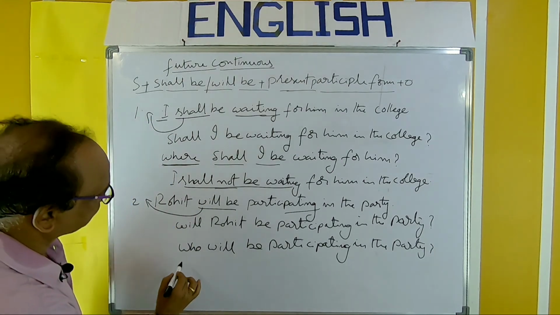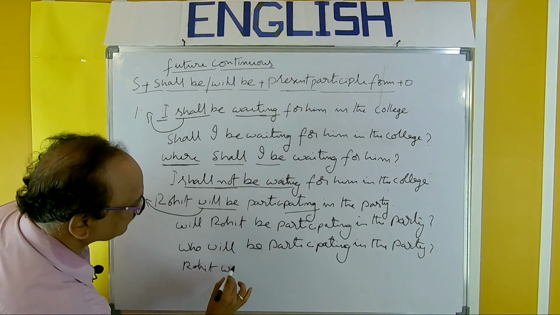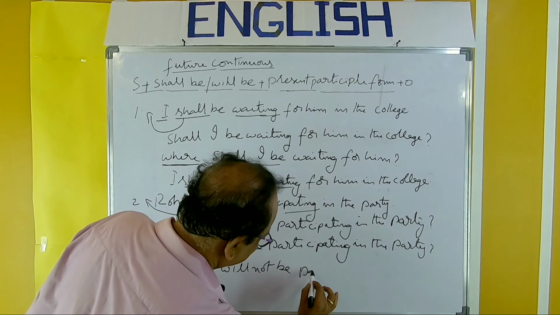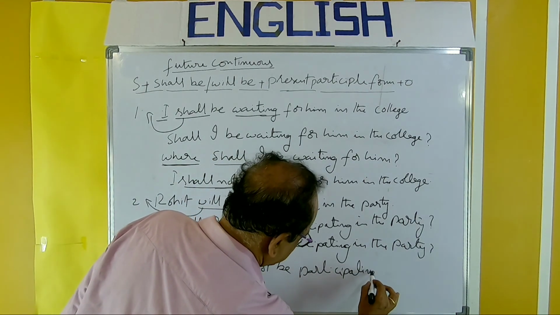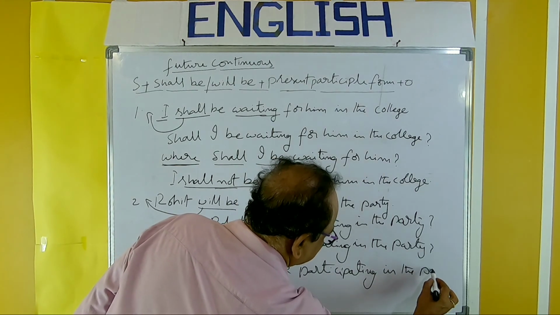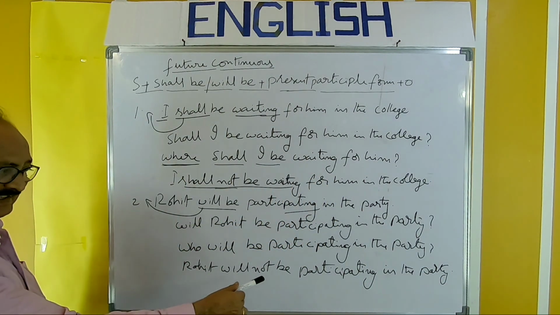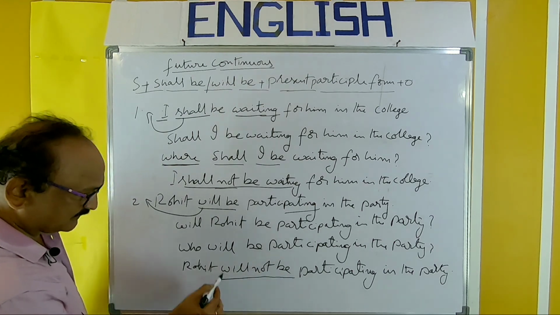Next, the negative form. Rohit will not be participating in the party. So this is a negative form.